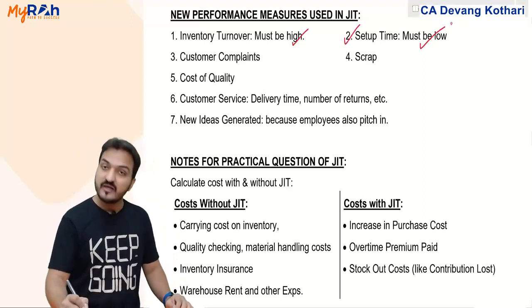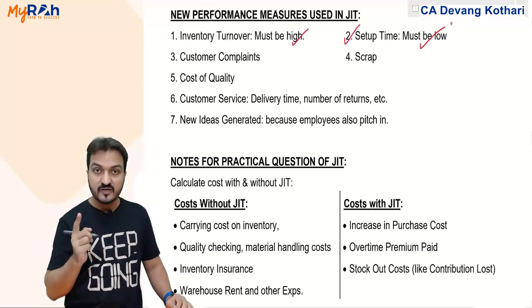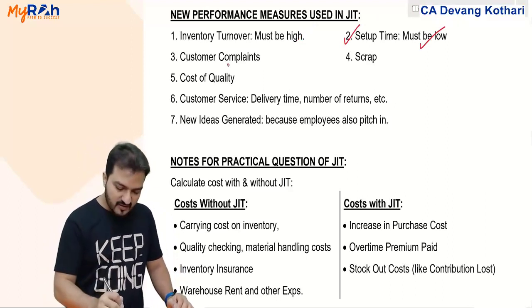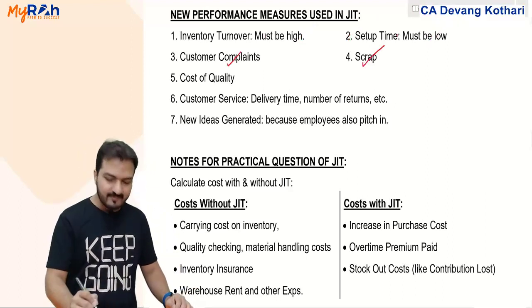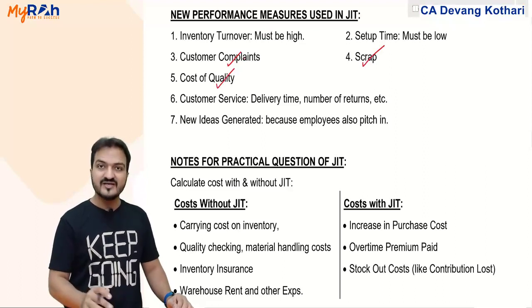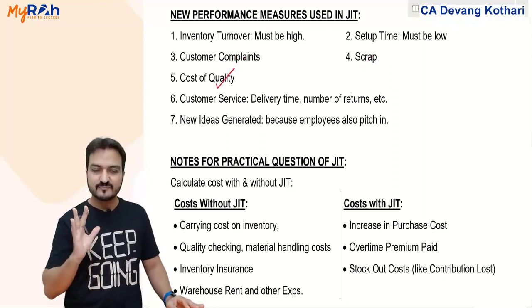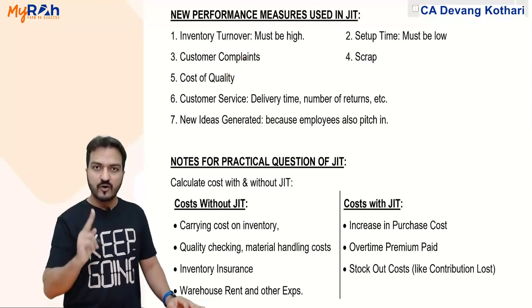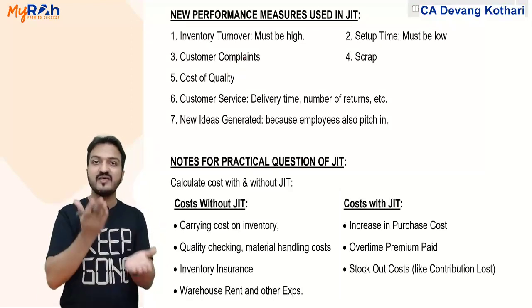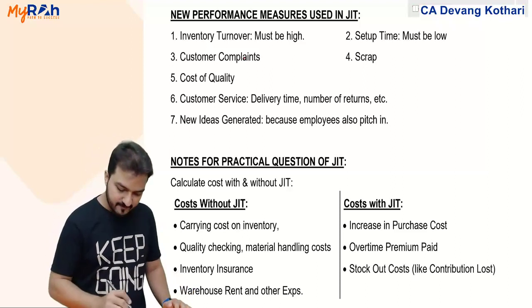Setup time must be low. We already discussed that. Setup time has to be lesser. Customer complaints should decrease. Scrap should decrease. Cost of quality should be optimized. I will not say increase or decrease, should be optimized. Remember chapter 2, cost of quality. Cost of quality should be balanced, should be optimized.